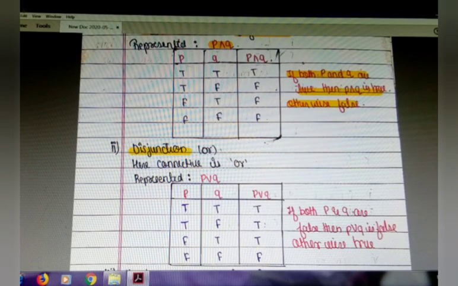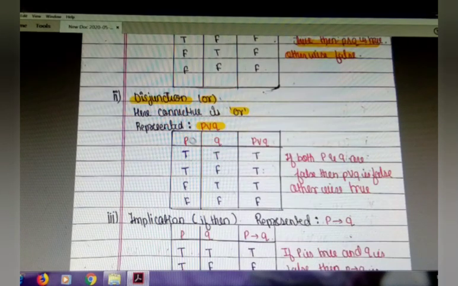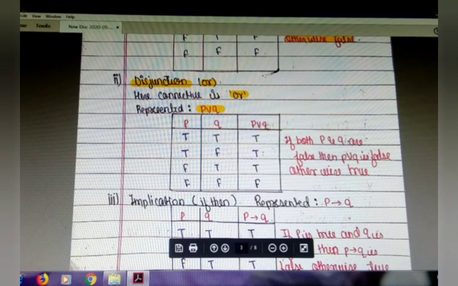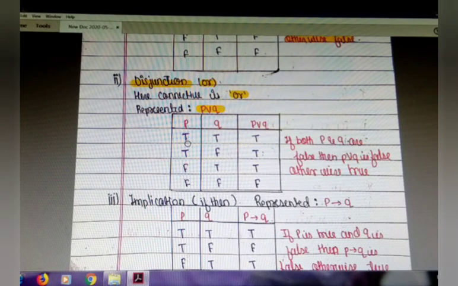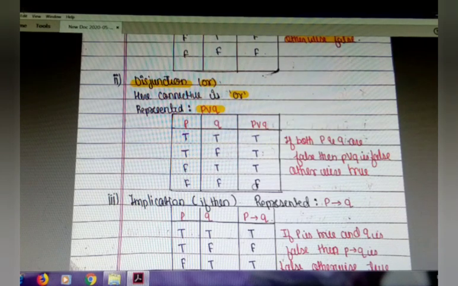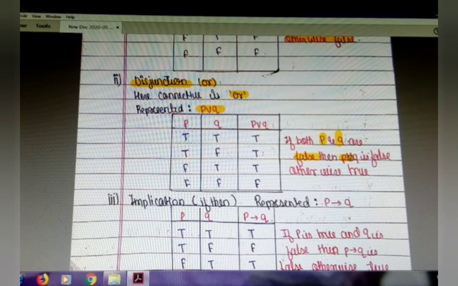Disjunction. Disjunction means OR. Here the connective is OR, represented by P or Q. The truth table for disjunction is P, Q, P or Q. So true or true is true, true or false is true, false or true is true, false or false is false. If both P and Q are false, then only P or Q is false, otherwise it is true.